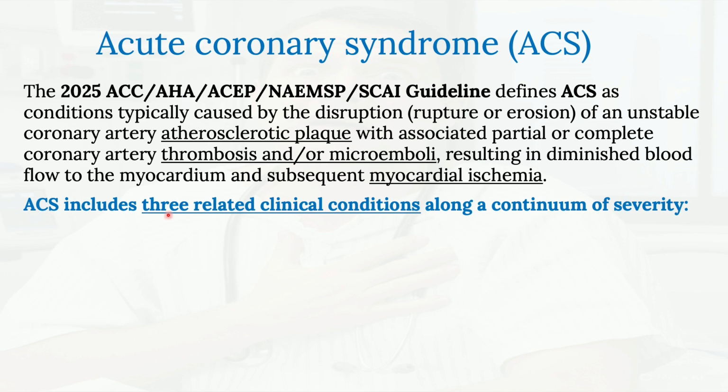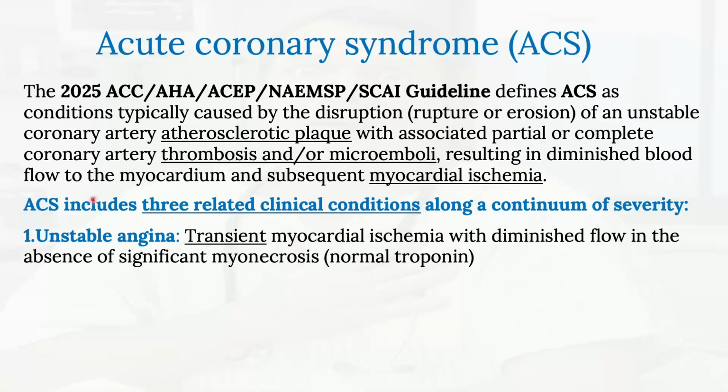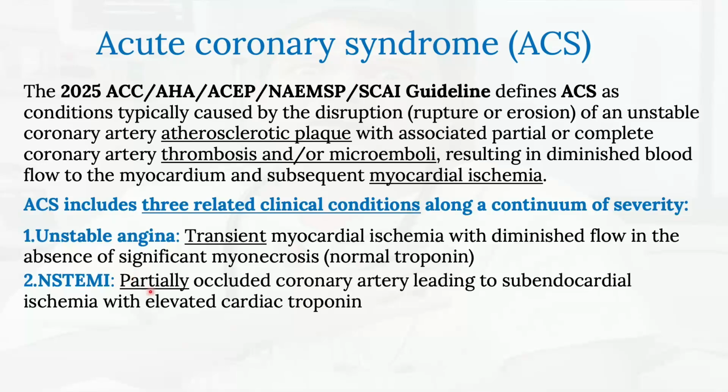So based on that, there are three related clinical conditions along this continuum of severity of ACS. So if that event is transient and it resulted in no significant necrosis or myocardial injury reflected by the normal troponin, cardiac biomarkers, this is called unstable angina. And if the occlusion or that event is partial and it resulted in myocardial injury, usually subendocardial injury or ischemia, this is called non-ST elevation myocardial infarction.